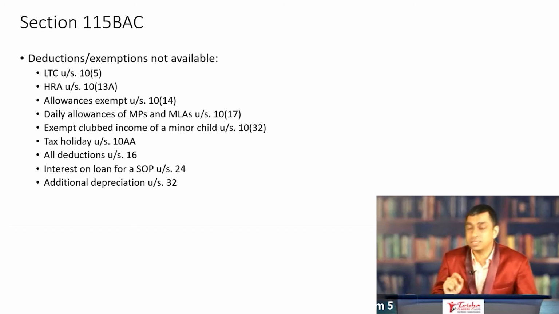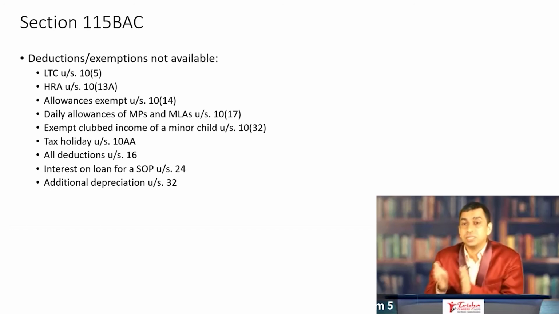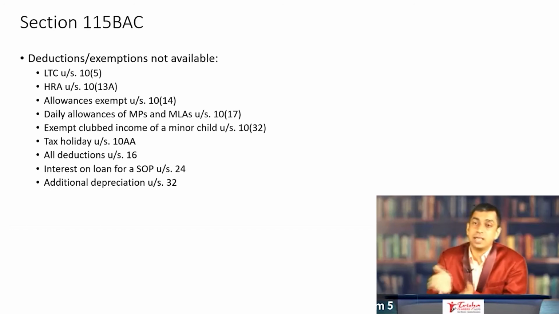For example, under section 10(14), if the employee is given an official allowance, the section says if there is an expenditure incurred on the allowance, that is eligible for deduction against this allowance. So that exemption is gone under 10(14). Daily allowances, even constituency allowances given to MPs and MLAs under section 10(17), that exemption is gone.